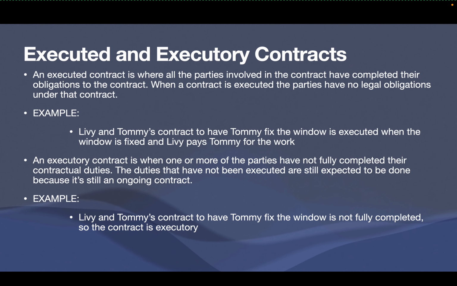Tommy for the work. An executory contract is when one or more of the parties have not fully completed their contractual duties, and the duties that have not been executed are expected to be done because it is still an ongoing contract. Livy and Tommy's contract to have Tommy fix the window is not fully completed because, say, Tommy didn't get the window in time. So the contract is executory.